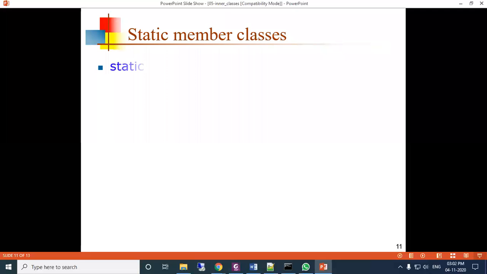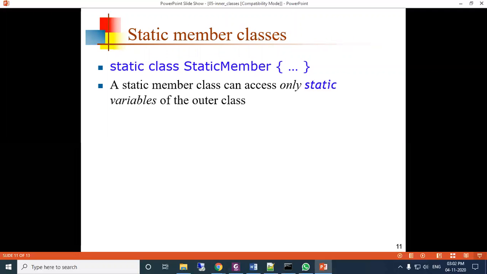Then static member classes. The definition is like static class, static members. Static means shared by all other references, all other objects. So a static member class can access only static variables of the outer class.